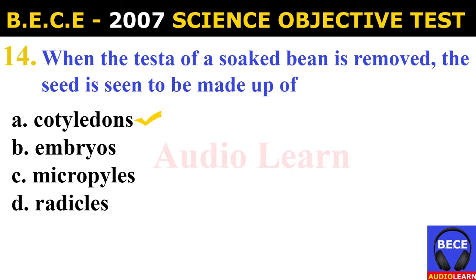Number 14. When the testa of a soaked bean is removed, the seed is seen to be made up of A. Cotyledons. B. Embryos. C. Micropyle. D. Radicles. And the answer is A. Cotyledons. When the testa of a soaked bean is removed, the seed is seen to be made up of cotyledons.